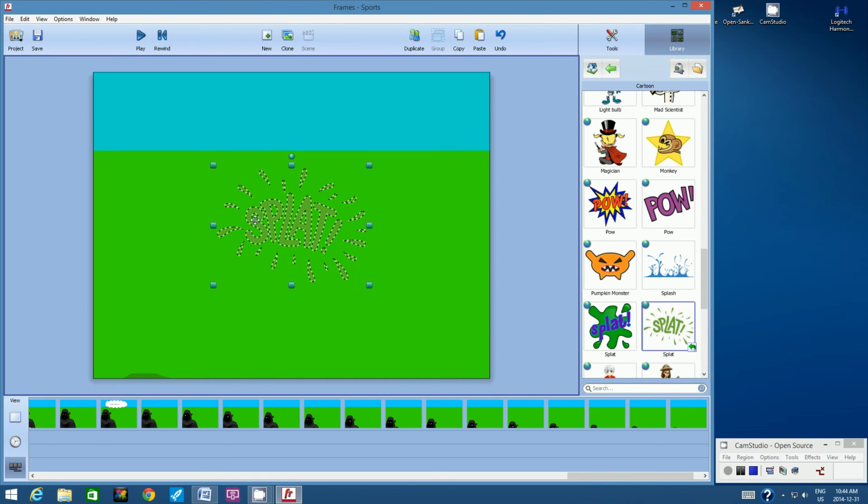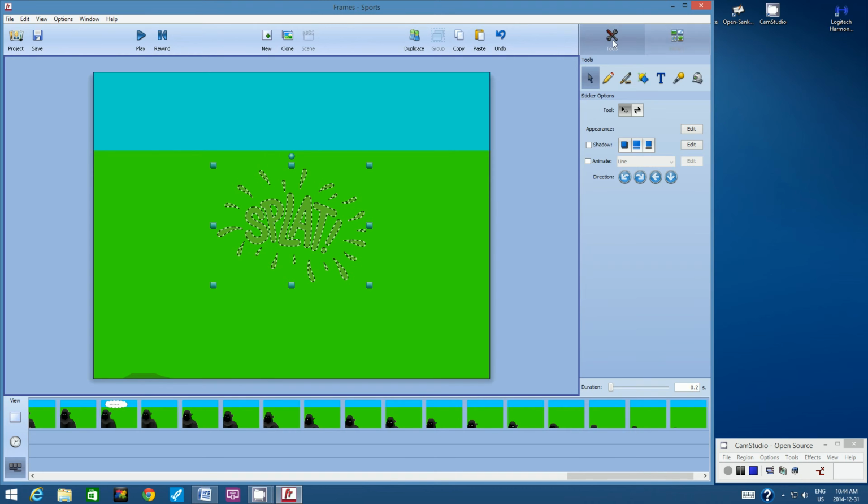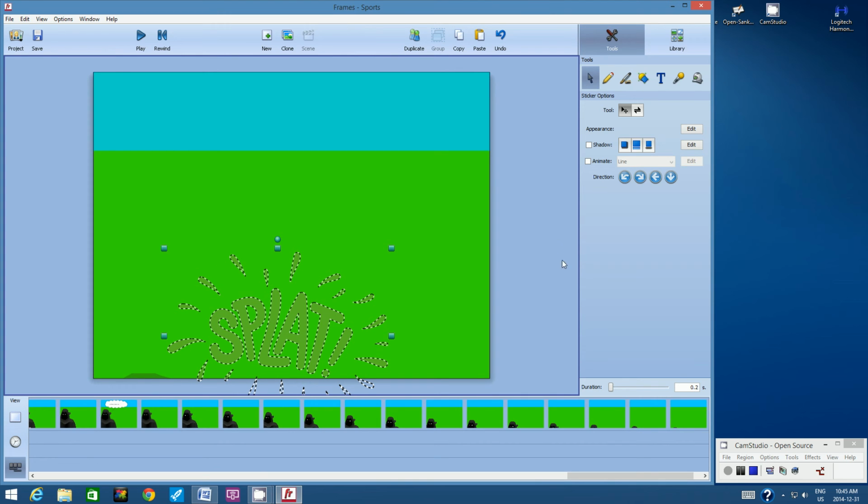Now I wonder if we can change the color of that, because we have a green background. Let's go back to Tools. It doesn't look like we can change the color of it. That's too bad, but that's okay. What I'll do is place it towards the bottom and increase the size. Even though we don't see the villain hit the ground, that splat is supposed to show that he has hit the ground. Let's change the duration to 2 seconds.